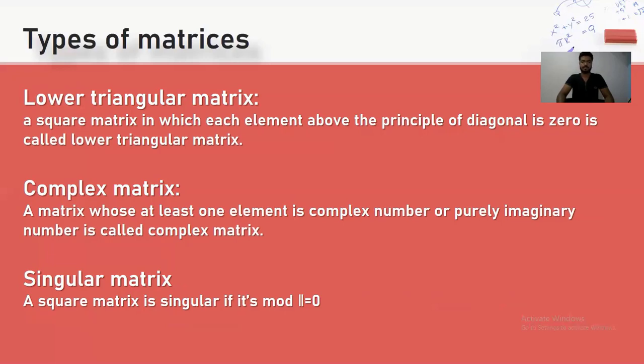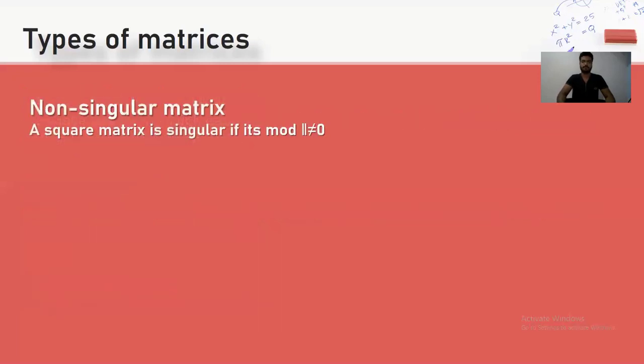Complex matrix. A matrix in which at least one element is a complex number or a purely imaginary number is called a complex matrix. Singular matrix. A square matrix is singular if its determinant is zero. Types of matrix: non-singular matrix. A square matrix is non-singular if its determinant is not zero.